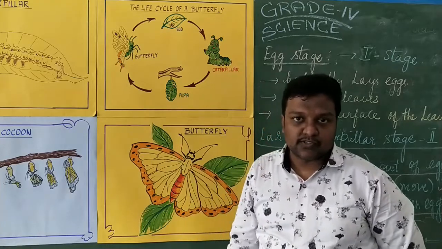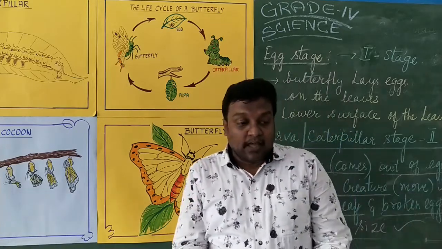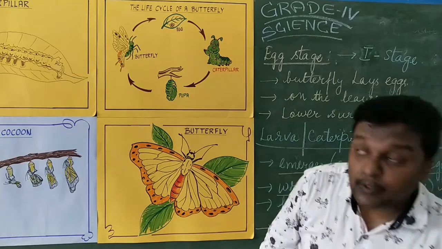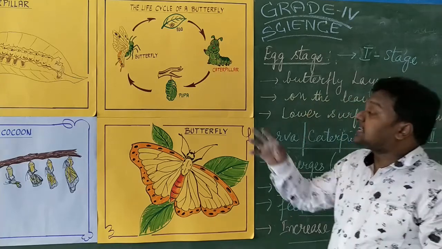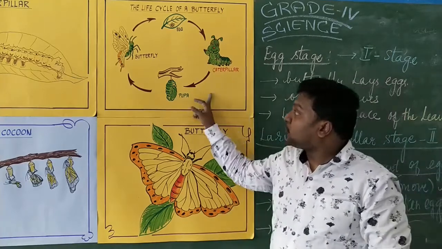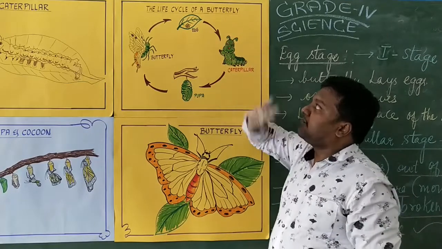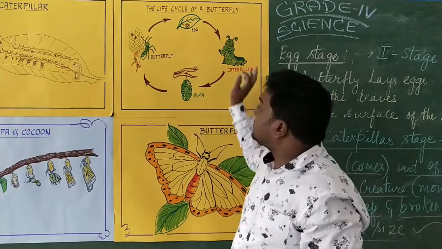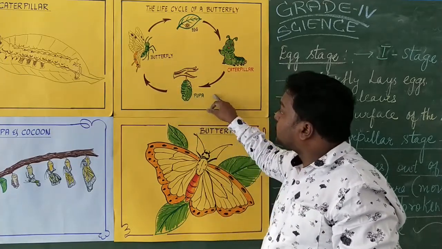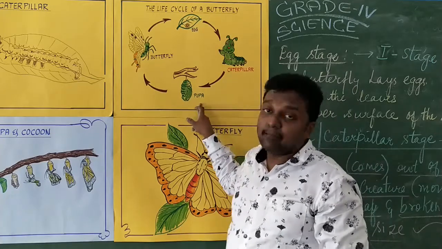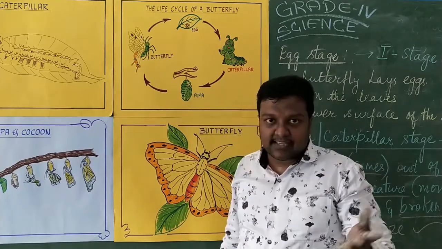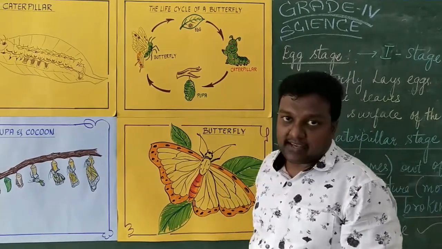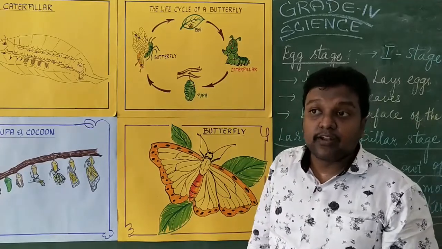The species will exist generation after generation in the environment or in the particular ecosystem. Understand? So I hope you can understand it better, and see to it that you are taking it down in your class notebook also. The diagram is very, very important, and this life cycle is also very important, and you have to draw it properly in your notebook. Life cycle of butterfly. Here I have not mentioned stage 1, stage 2, stage 3, stage 4, so see to it that you are mentioning them. And here pupa, cocoon also should come. Why? Because cocoon to the pupa stage will come. Isn't it? That also has been given in your textbook in a simplified way. I have given you the diagram for a better understanding. I have drawn this diagram, and see to it that you are taking it down in your notebook.